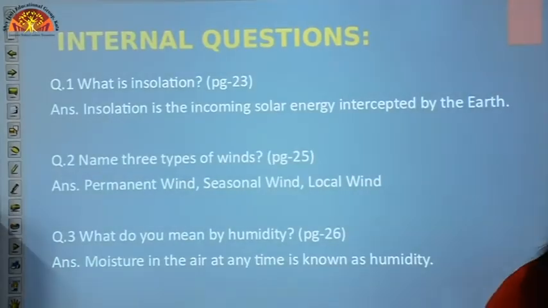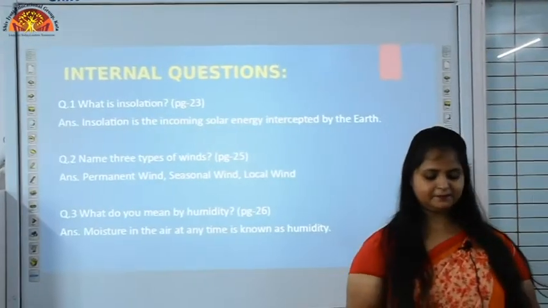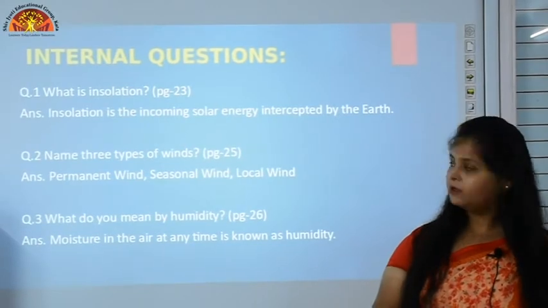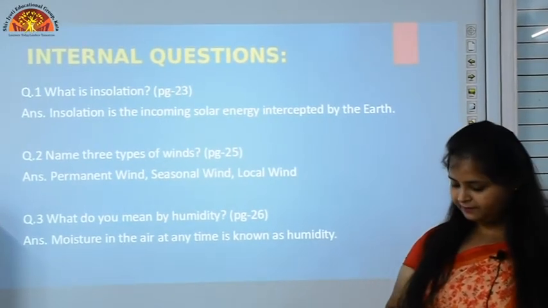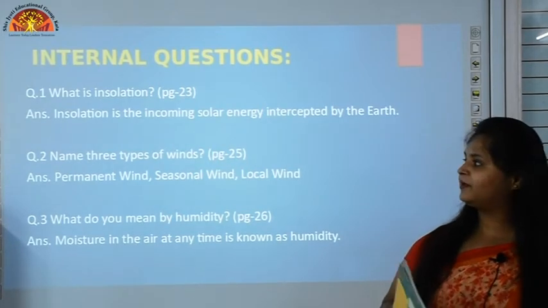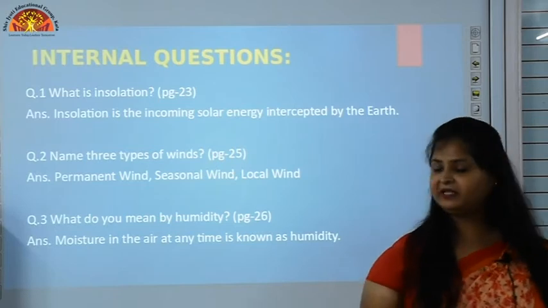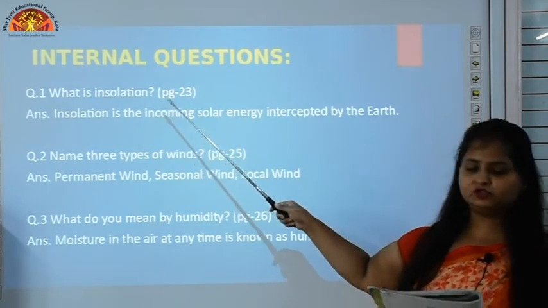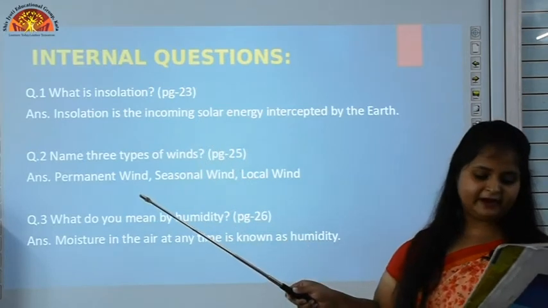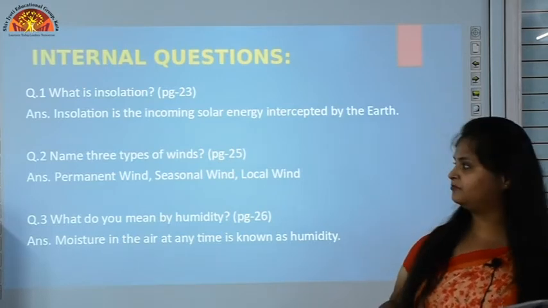Now moving towards the internal questions, please open up your books everyone, pick up your pencils, and mark these questions very carefully. Open page number 23. On page number 23, write down the first question, that is what is insolation. You can find this answer in the second last paragraph. In the highlighted bold letters it is written insolation.